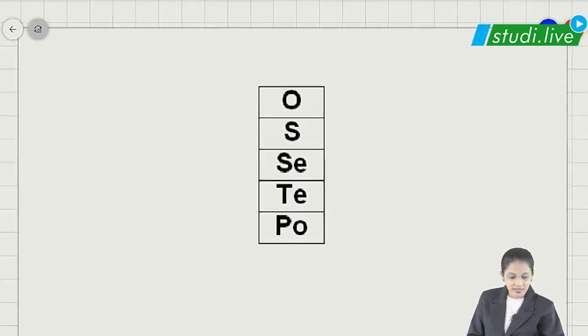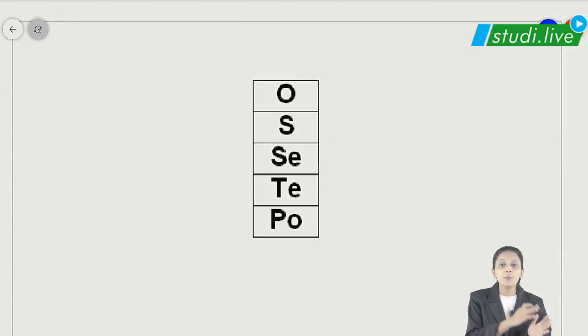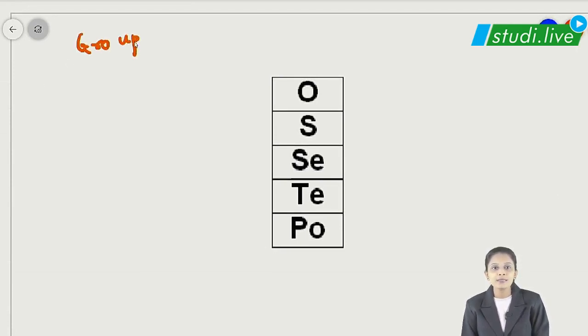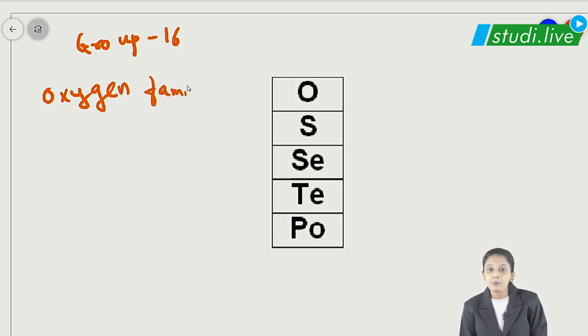Okay. So we have our next group of elements, that is group 16 elements. Yes student? Obviously I'm going to ask you the same question. Tell me students, group 16 elements are called as? Obviously I'm going to say ma'am, oxygen family, as oxygen is the first element of it. Yes or no student? But apart from oxygen, they are also called as chalcogens. Why are they called chalcogens students?